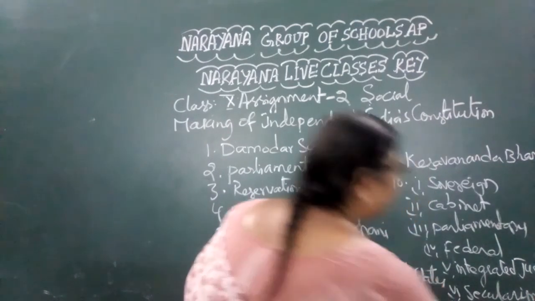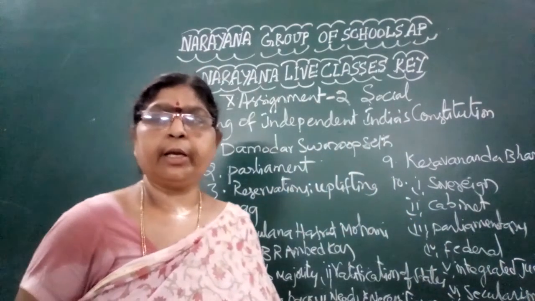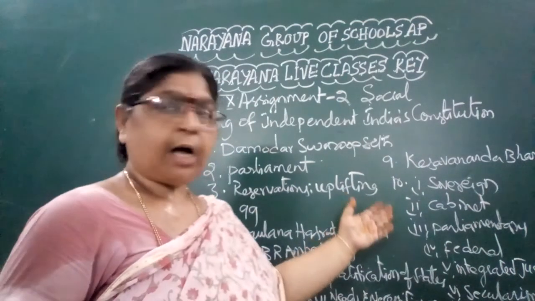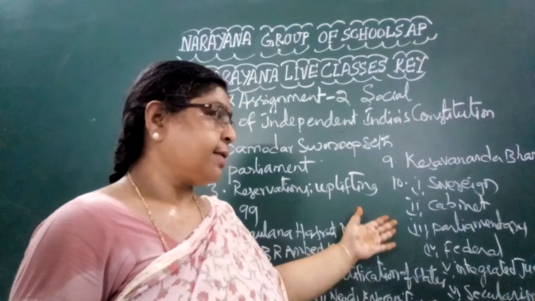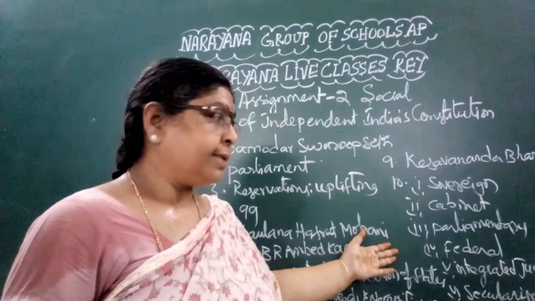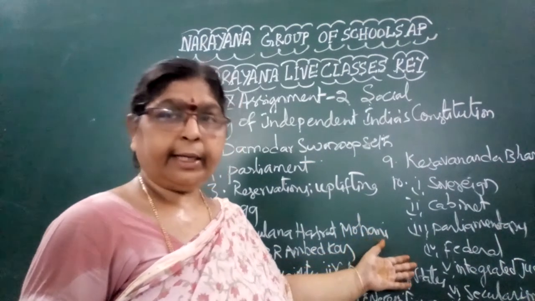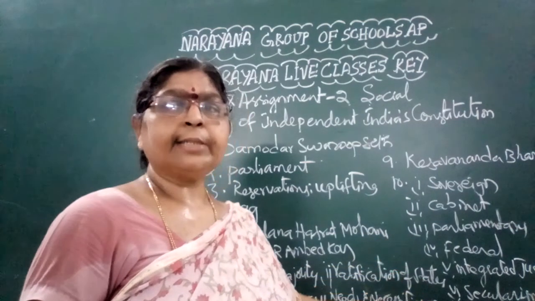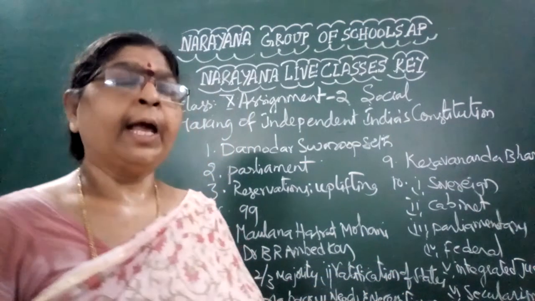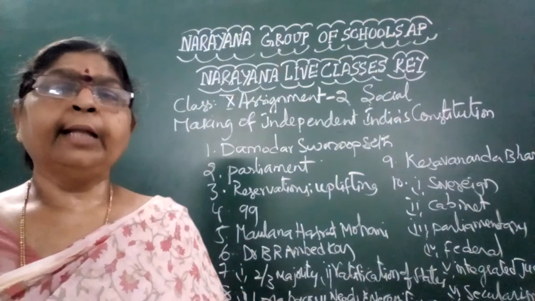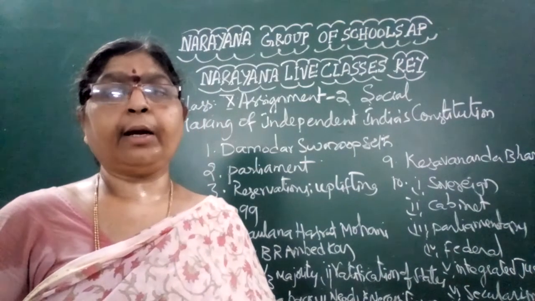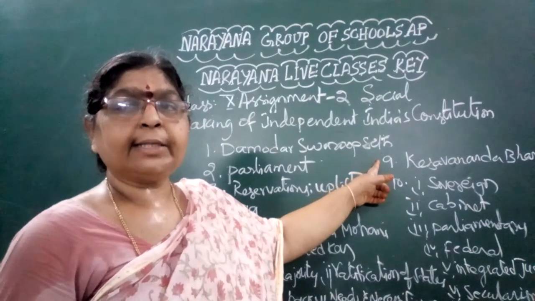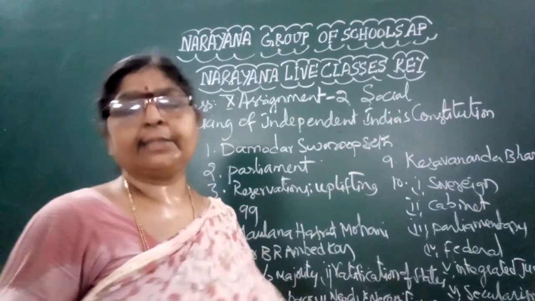So these are the basic principles of the constitution which cannot be amended at all. Children, is that clear? Sovereignty, the cabinet system, the parliamentary system, the federal system, the independent and integrated judiciary, secularism, fundamental rights, directive principles, socialism. Like this, several basic principles are there. These basic principles cannot be amended at all. This was the decision given in the Keshavananda Bharati case. Right, children?